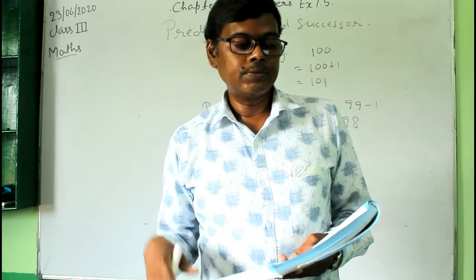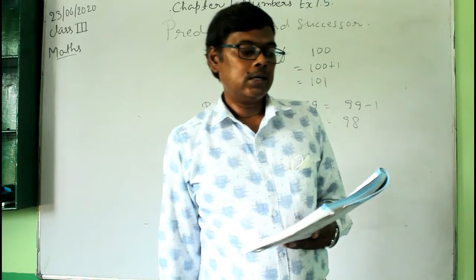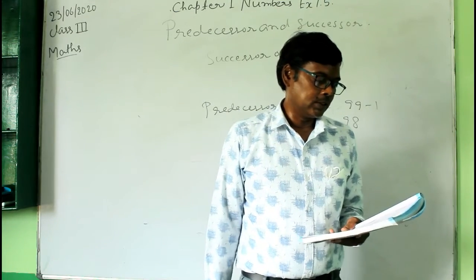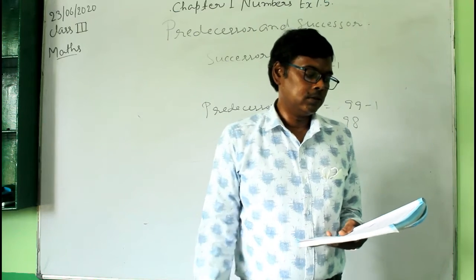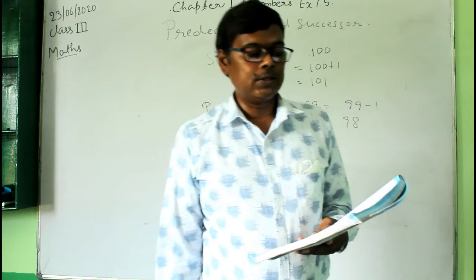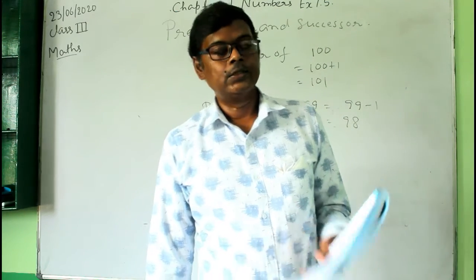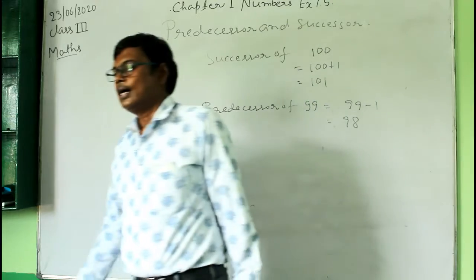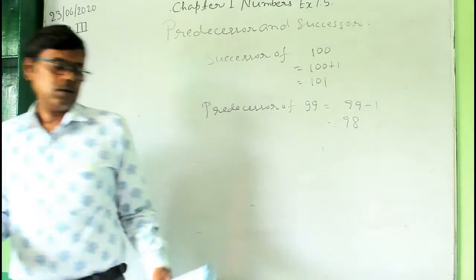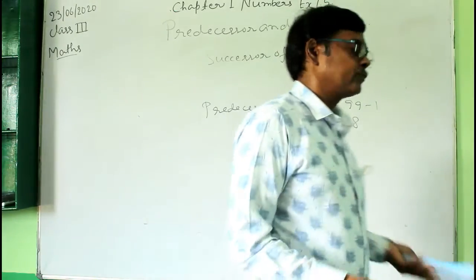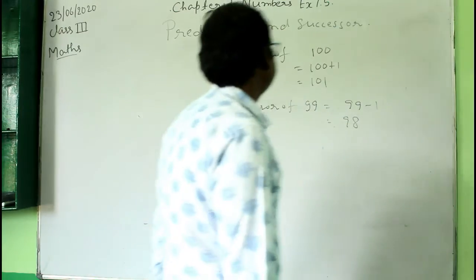A number that comes just before a given number is called its predecessor, and a number that comes just after a given number is called its successor. That is simple, and now you will be solving the questions from exercise 1.5.